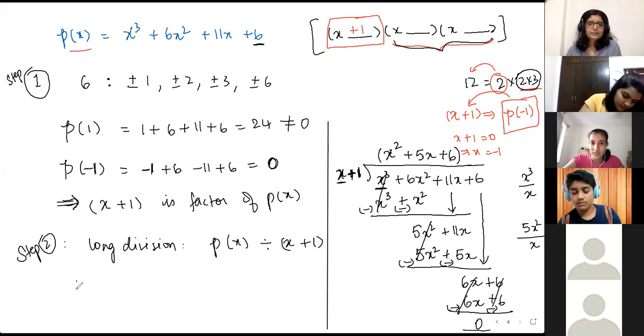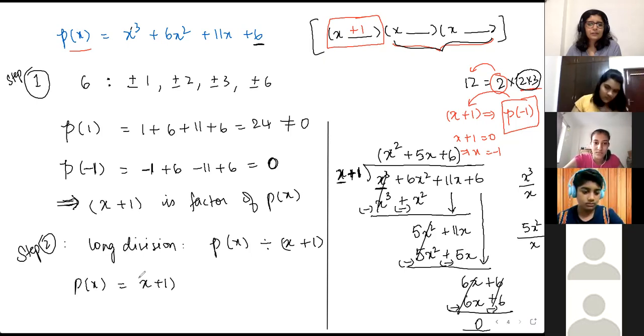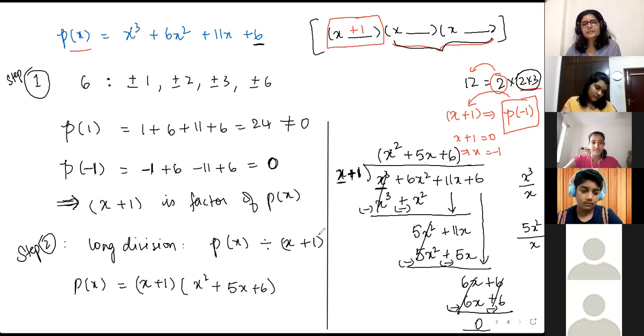So basically, your p of x is equal to x plus 1 into x square plus 5x plus 6. तो अभी इसमें से if I want to get both of these separately, you can apply splitting the middle term and then find the other two factors.